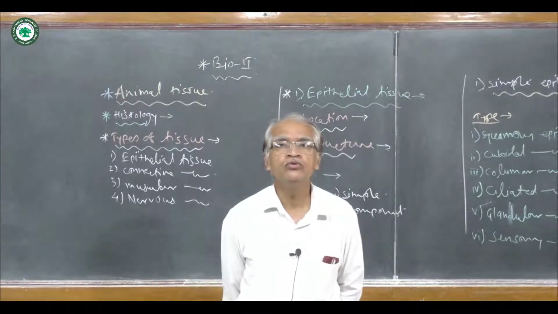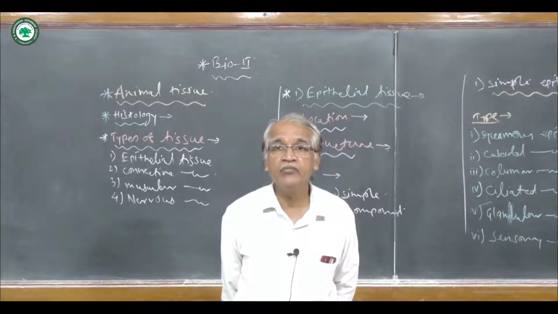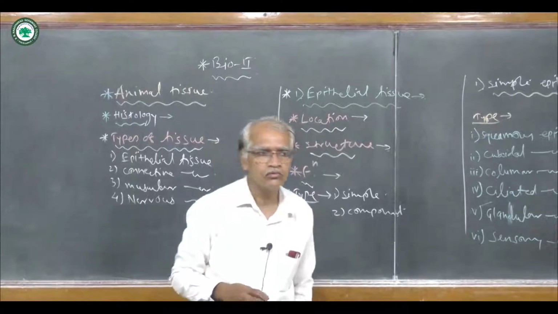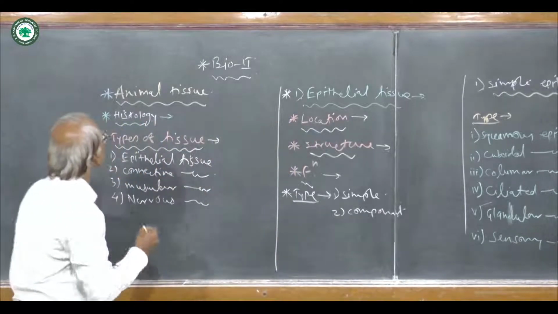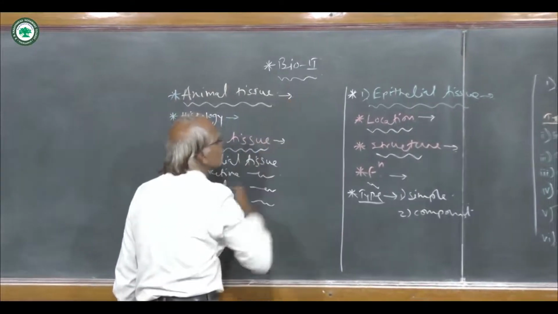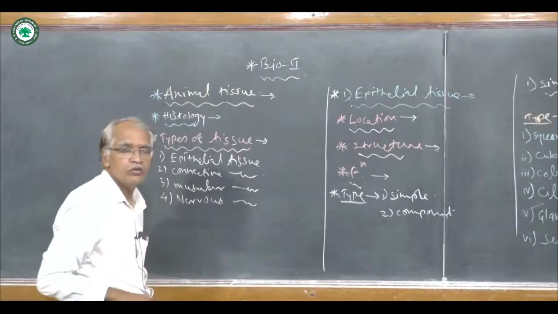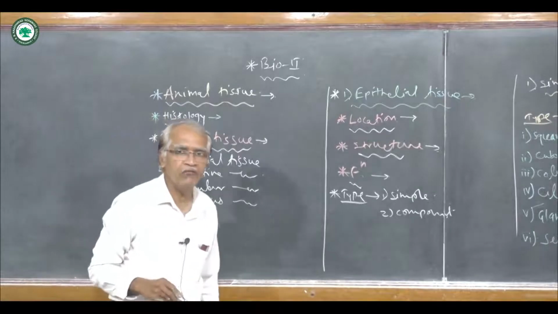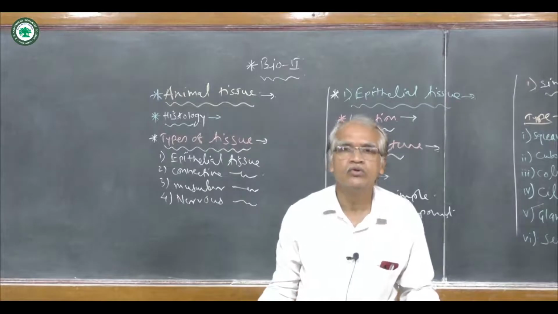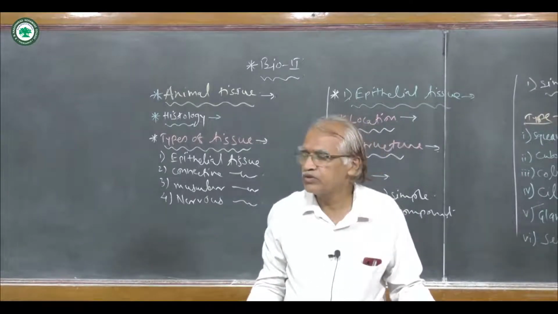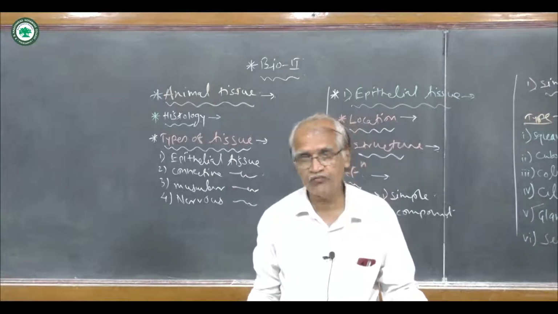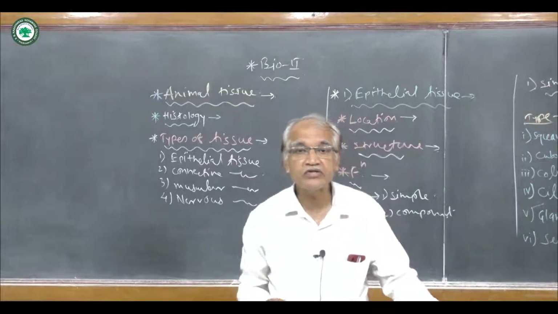Today we are going to study a new topic, that is animal tissue. So very first, tissue. Tissue is a group of cells having similar origin, structure and function. So similar cells which have similar structure, function and origin collectively form a group, and then it is called a tissue.